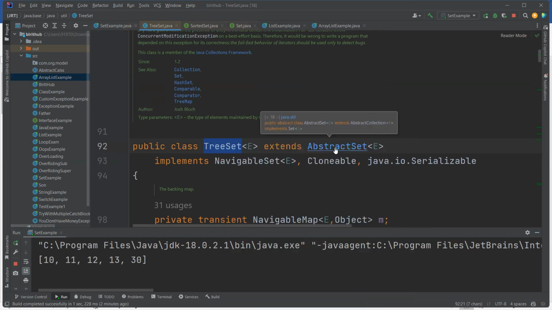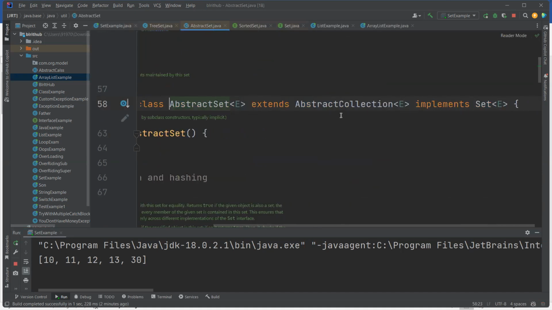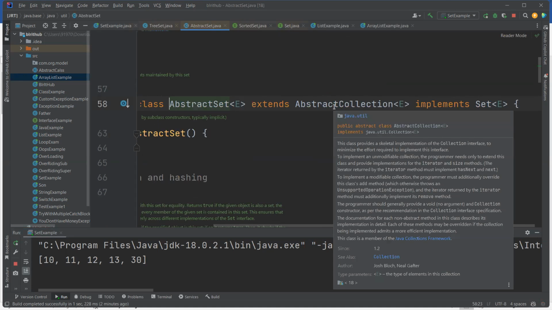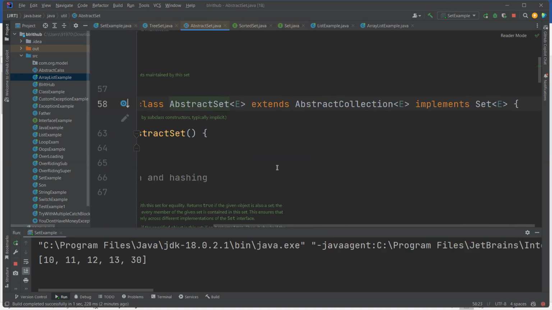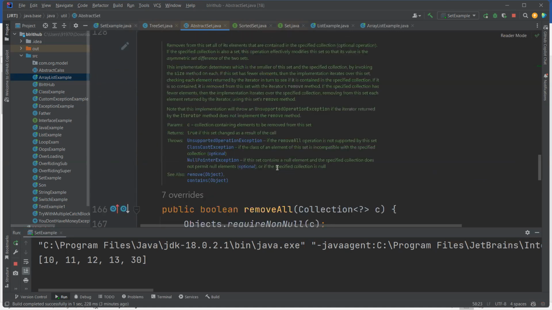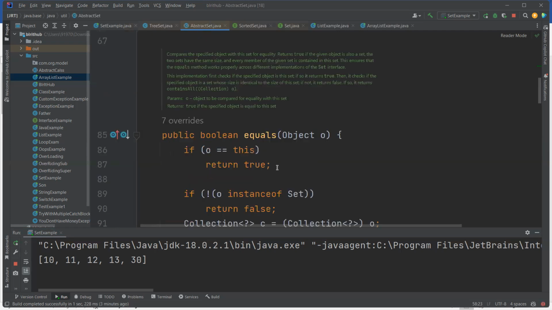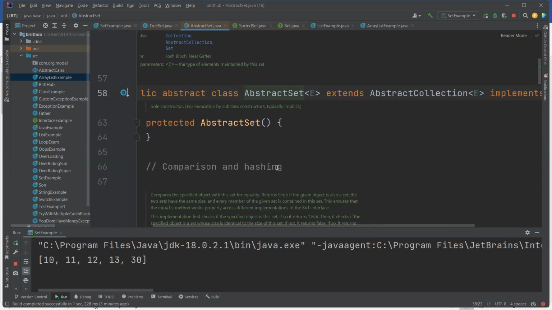Internally, it extends AbstractSet. AbstractSet extends AbstractCollection and implements the Set interface. In AbstractCollection they are using the equals method and hashCode, and they override equals and hashCode. That is how Set does not allow duplicates. First it will check whether the element is already there or not. If it is not there, it will add it.